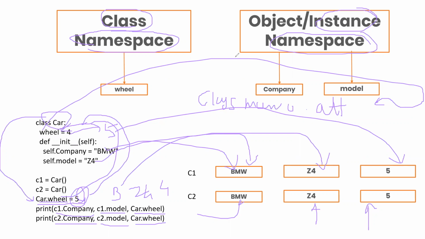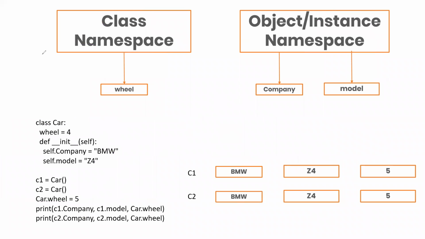We have given various examples. You need to try this on your own, like defining the static variable outside, and inside we will be defining the instance. Just understand that this is a static variable, so it needs to be called via the class name, and it is an instance variable, so it will be called using an object name. Or if it is inside an init function, obviously the init function doesn't require a function name or a method name to be called, so it will be called automatically.